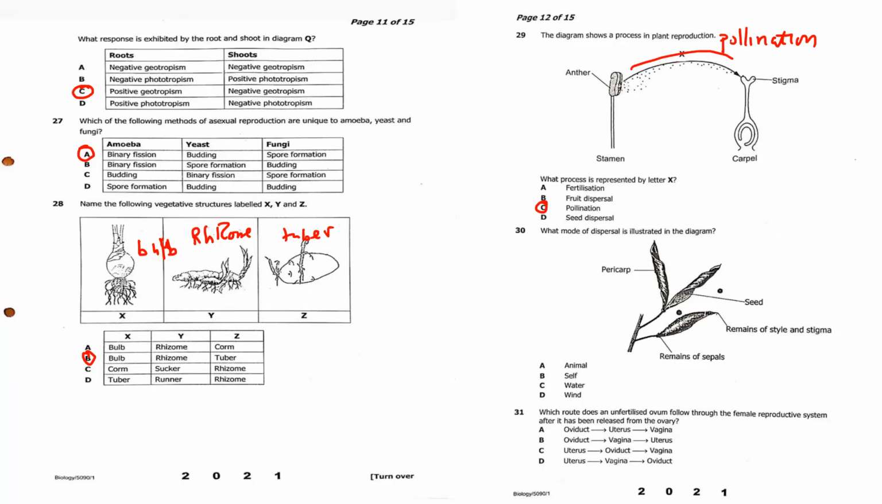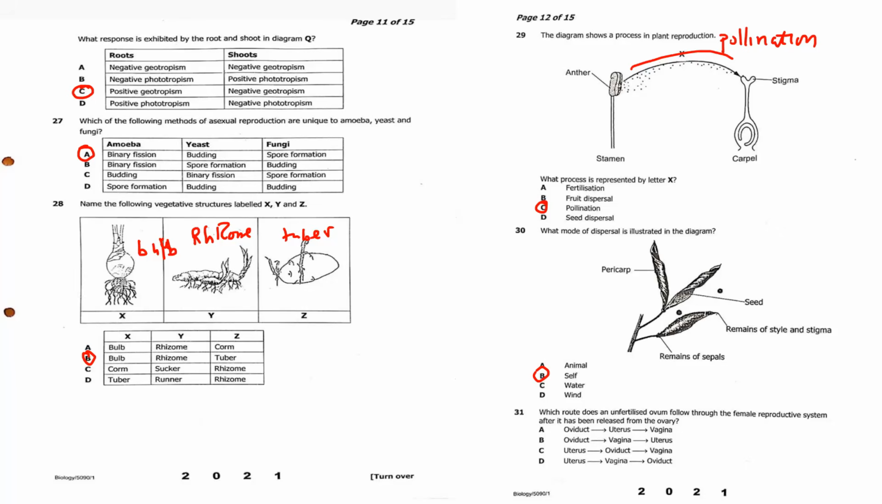For question 30, what mode of dispersal is illustrated in the diagram? So this is self-dispersal, because the pods explode and the seeds are scattered.